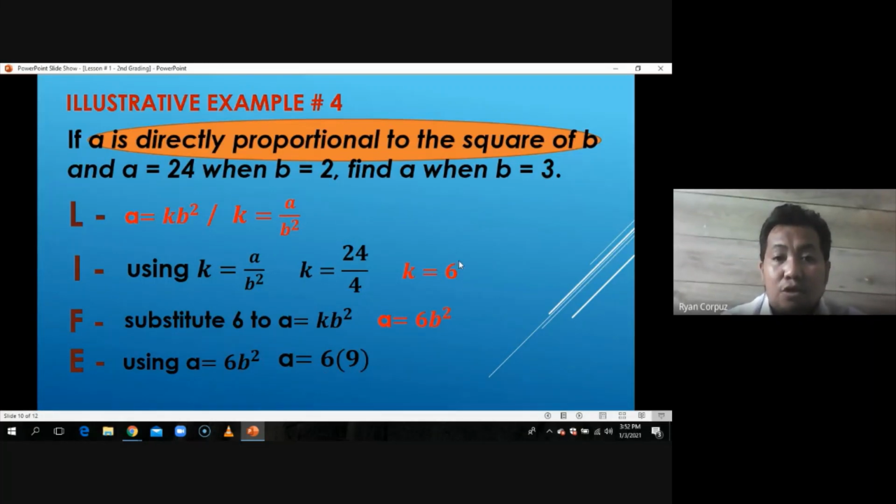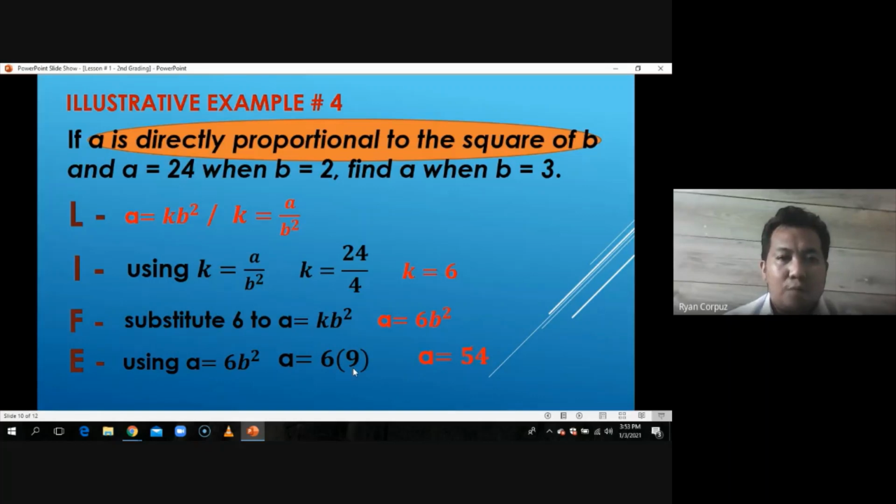And B squared yun. So that should be 3 squared. So it will be equal to 9. And 6 times 9 is equal to 54. So the value of A, or the one we are looking for in the problem, is equal to 54. So that's how we answer example number 4.